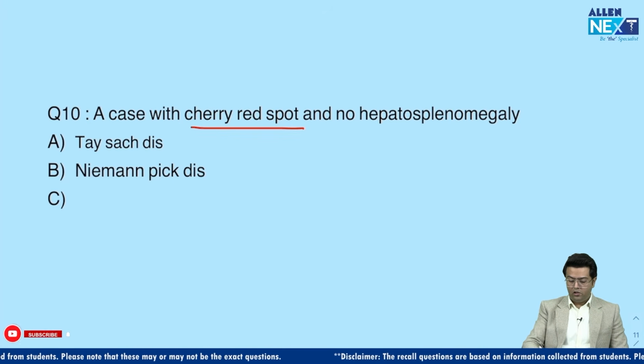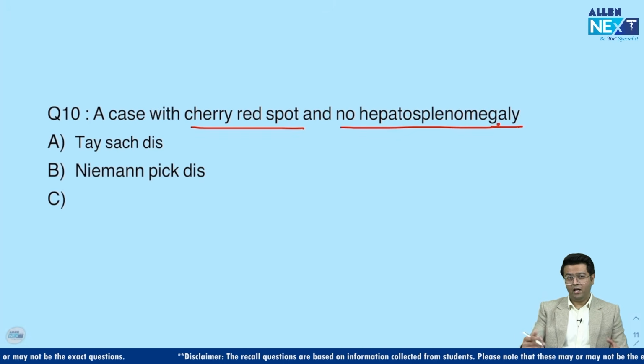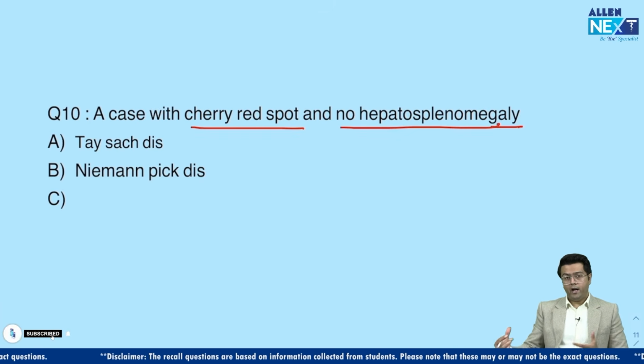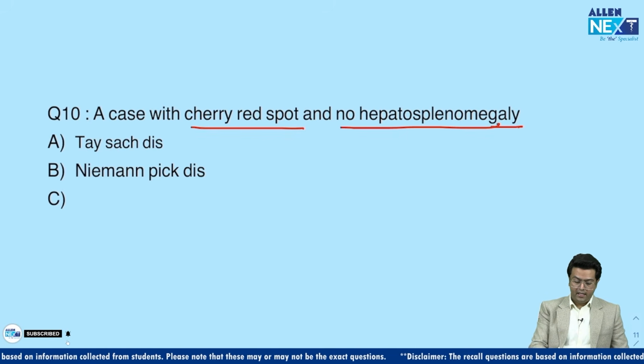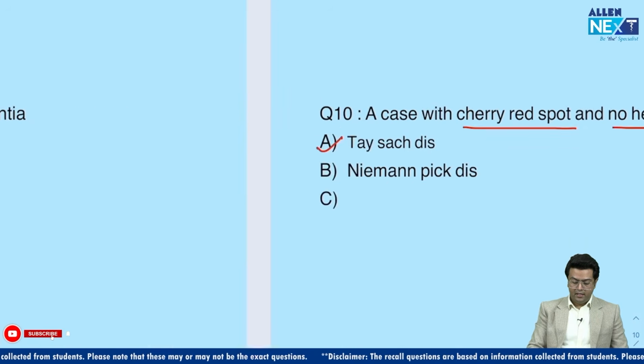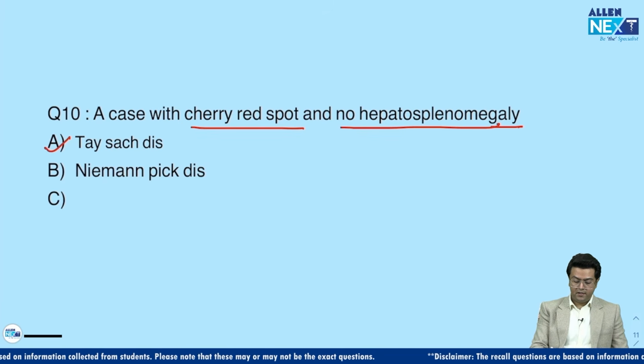Okay, but students are again differing here on whether it was mentioned or not. There was no hepatosplenomegaly mentioned clearly. So guys, when no hepatosplenomegaly is mentioned, definitely it's Tay-Sachs disease. That is the answer. But if they say that hepatosplenomegaly was present, then the question becomes difficult. Why? Because it can be a case of Niemann-Pick's disease.